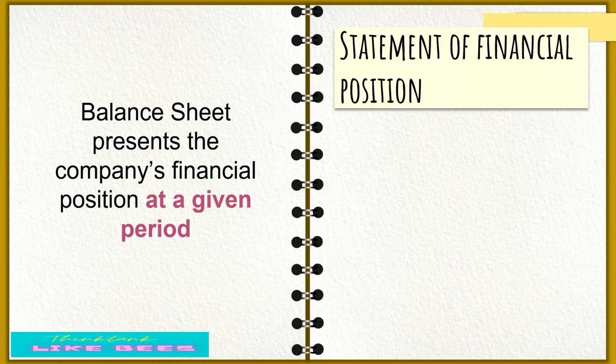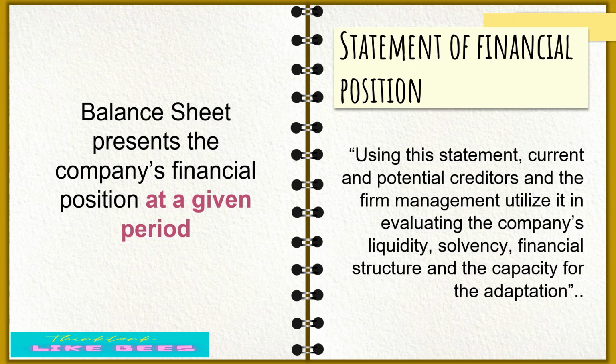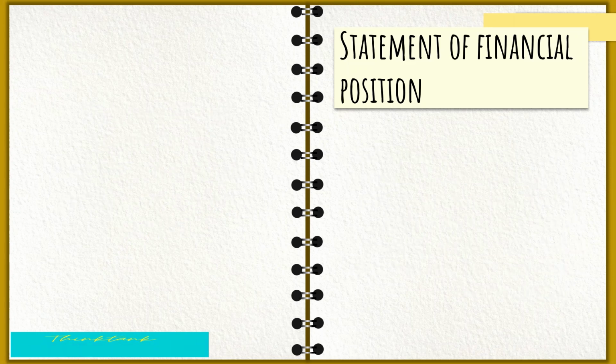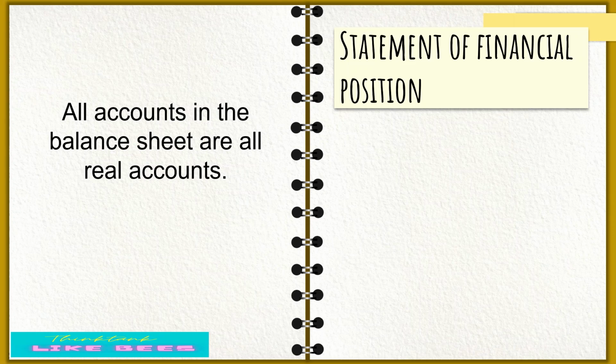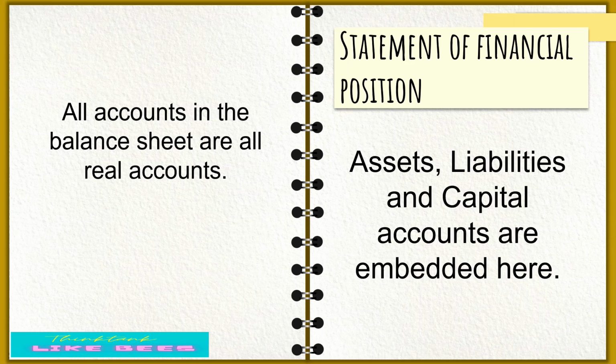So, the statement of financial position or balance sheet presents the company's financial position at a given period. By the way, we can also call it the statement of financial condition. Using this statement, current and potential creditors and the management utilize it in evaluating the company's liquidity, solvency, financial structure, and capacity for adaptation. All accounts in the balance sheet are real accounts. So assets, liabilities, and capital accounts are embedded here.